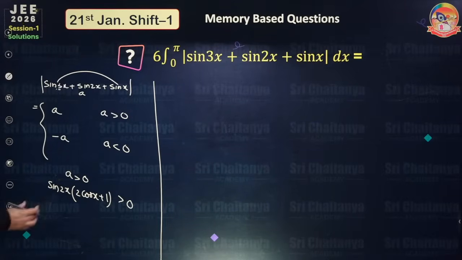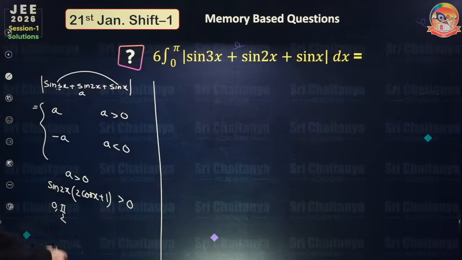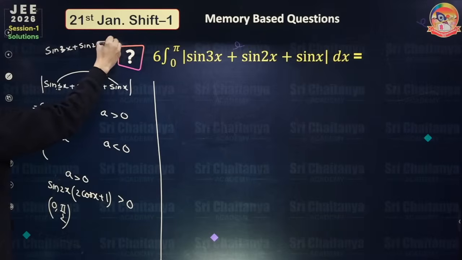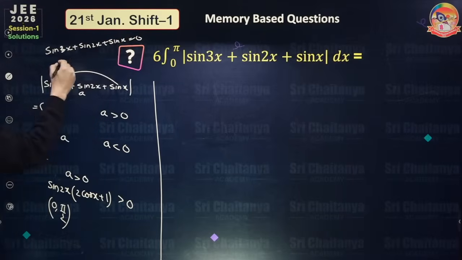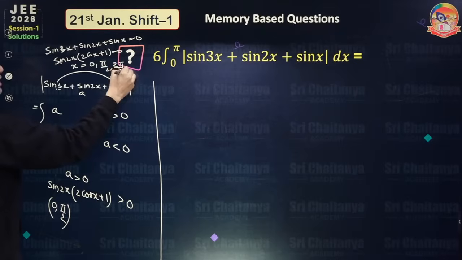Okay, so I think this is positive from 0 to pi by 2. Because x is from 0 to pi by 2, so 2x is from 0 to pi. So from 0 to pi by 2 this is positive. Actually, you have to break this where sine 3x plus sine 2x plus sine x is becoming 0. So where sine 2x is becoming 0 or 2 cos x plus 1 is becoming 0. So this is becoming 0 at 0, pi by 2, 2 pi by 3 and pi.